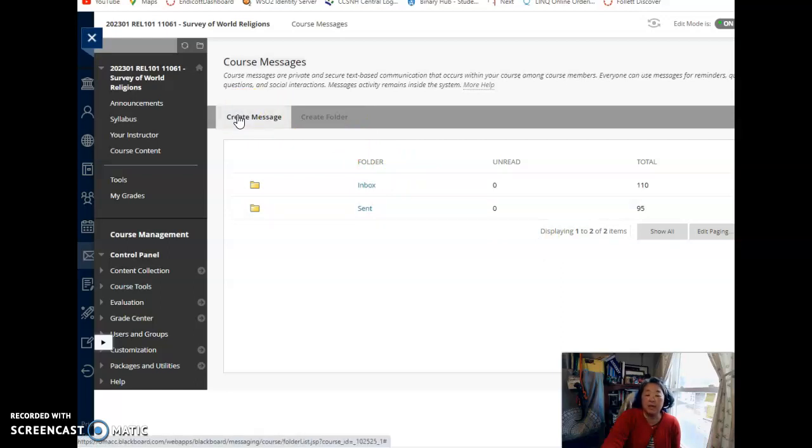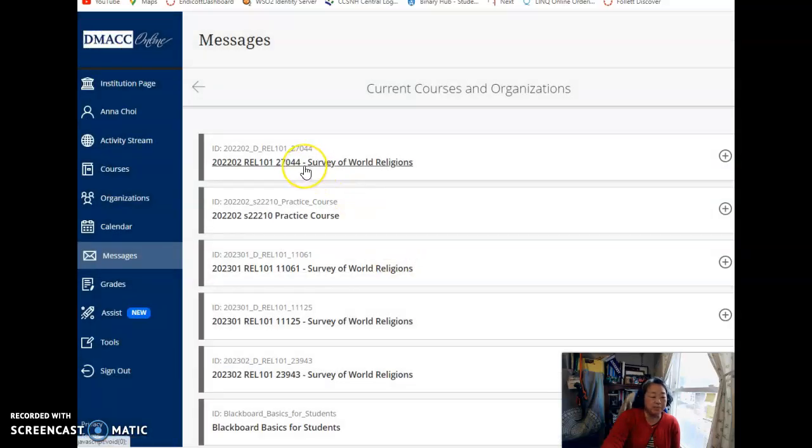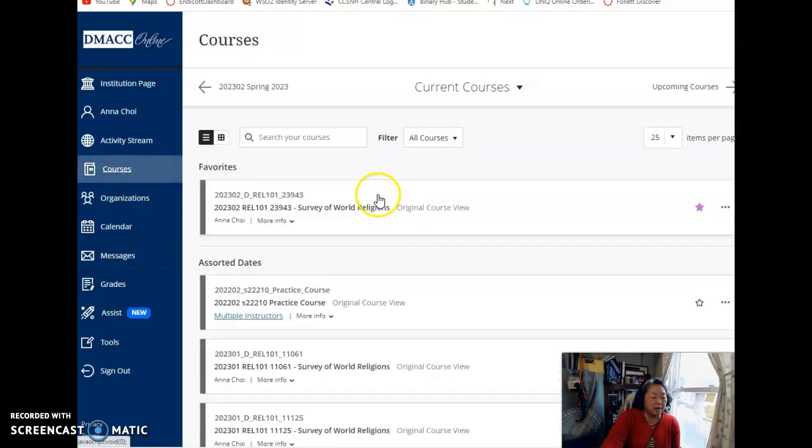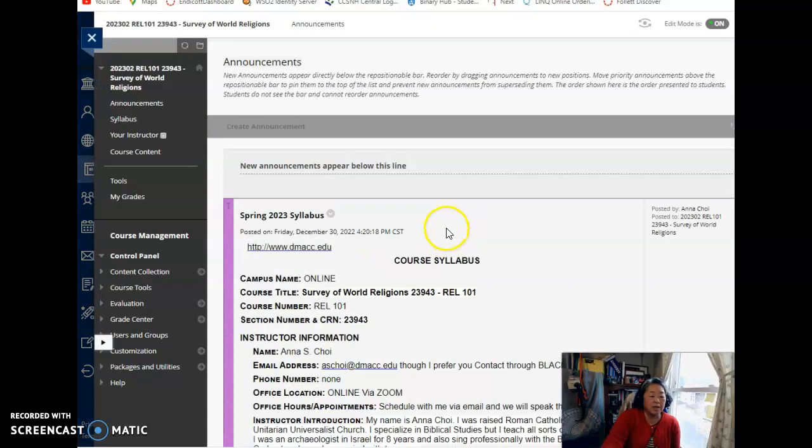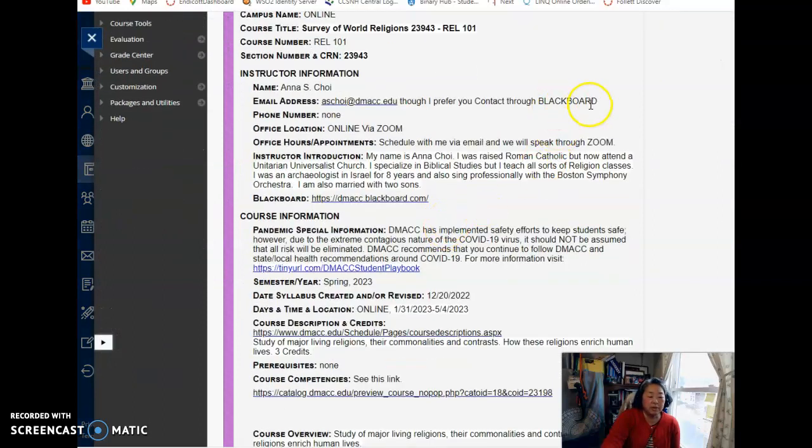The other email, I don't check as often because there's a lot of administrative stuff in there. So these Blackboard messages, I check daily, if not, more than once. And so my response time will be a lot better if you email me through Blackboard. Okay? All right. Let's go look back at our classes. Here we go. So email me through Blackboard.